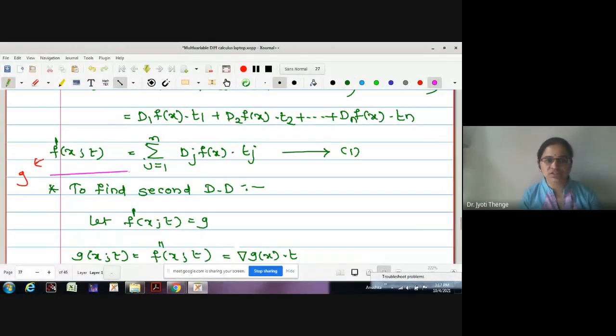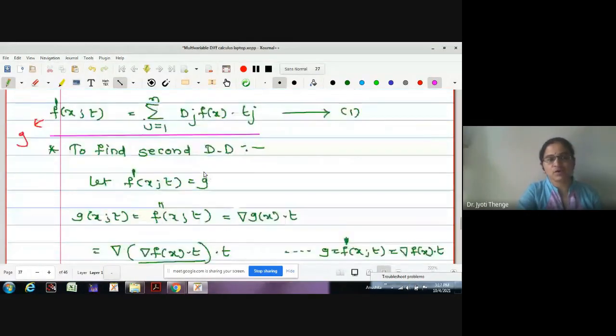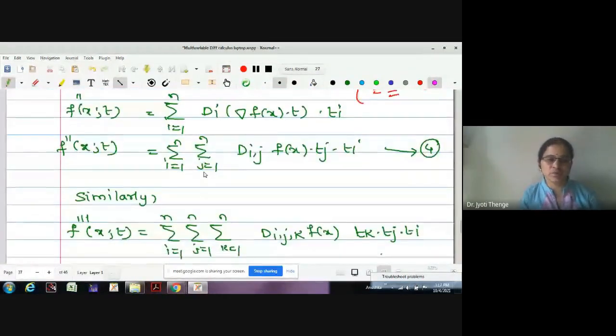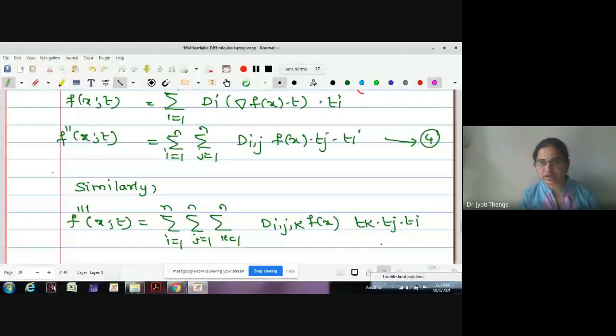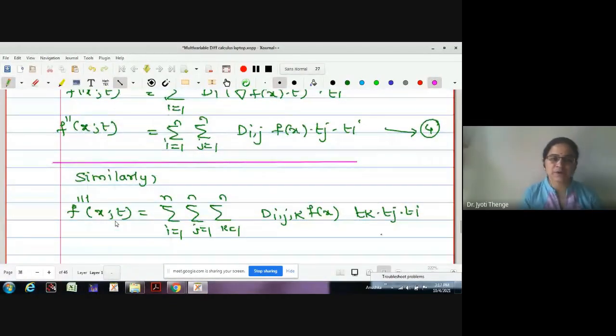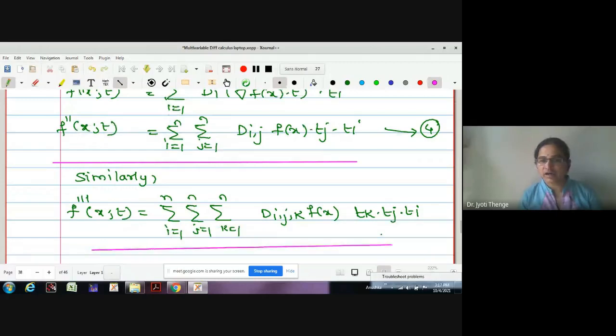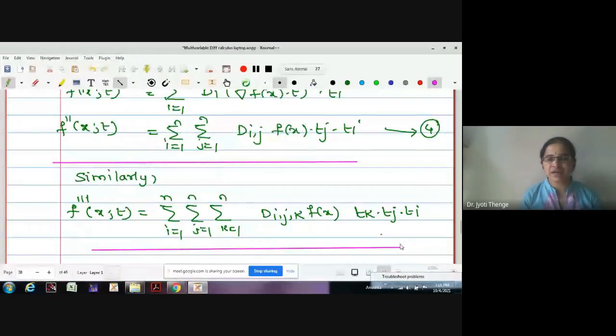This is equation number 1, an expression for first order directional derivative. This is an expression for second order directional derivative, and let this be the expression for the third order directional derivative. Now, as we have seen the notations for the higher order directional derivatives, we are ready to understand Taylor's theorem for multivariable function.